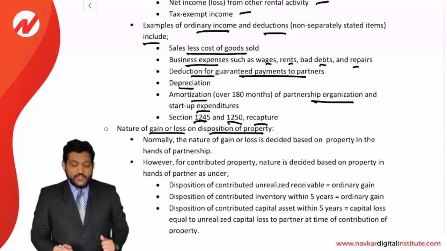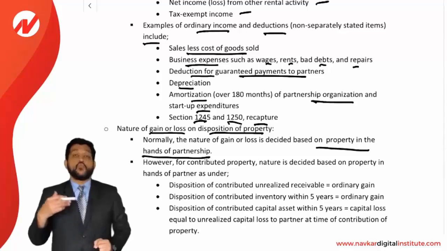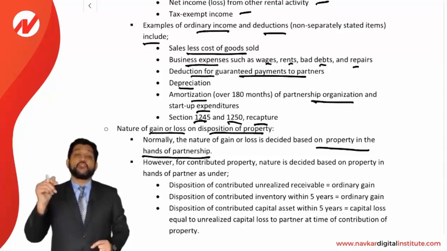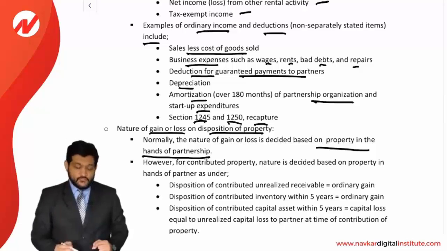Normally the nature of the gain or loss is decided based on the property in the hands of the partnership. So whatever may be the nature of the property for a partnership, accordingly the nature of gain or loss will be for the partner. So it's purely on the basis of the partnership's type of gain or loss. However, for a contributed property, the nature is decided based on the property in the hands of the partner.